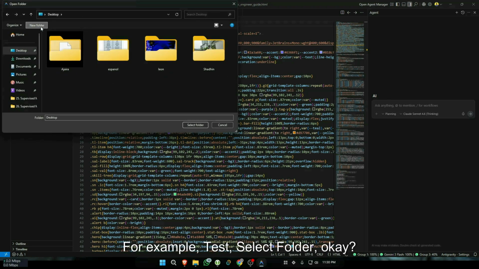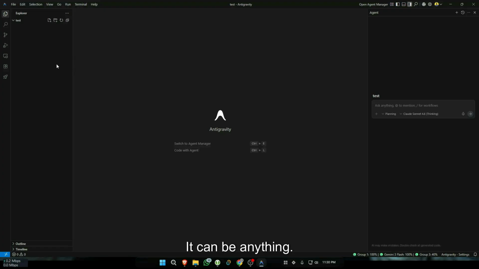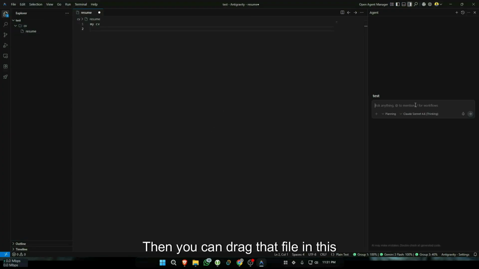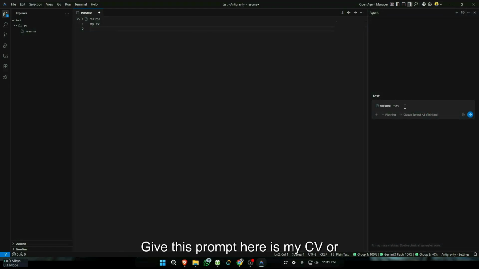For example, test, select folder. Okay, see this folder is totally blank. First you need to have your own CV or resume. It can be anything. Drop that CV or resume here, then you can drag that file in this chat section. Give this prompt, here is my CV or resume.